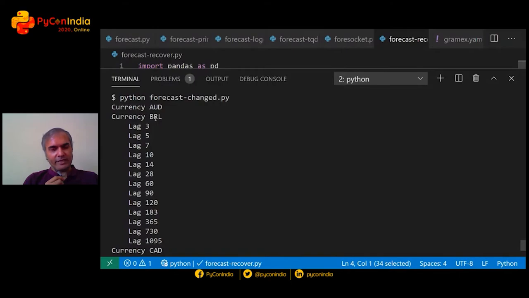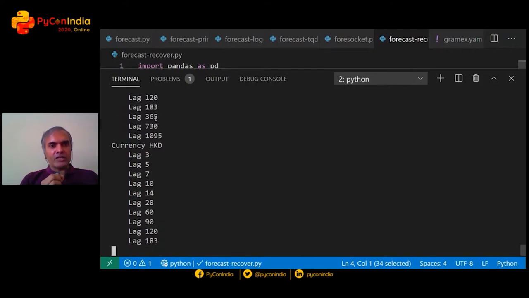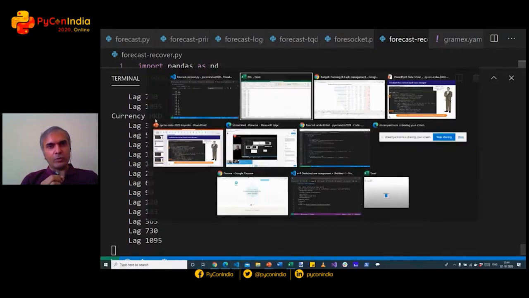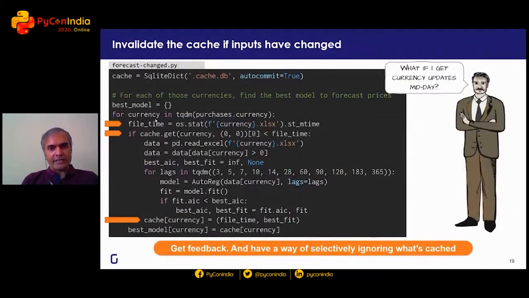That's because the file timestamp has changed. So this is another way we can make it seem faster by just avoiding calculations that we don't need to do and recognizing that applications aren't really meant to run once. They are meant to be run multiple times.